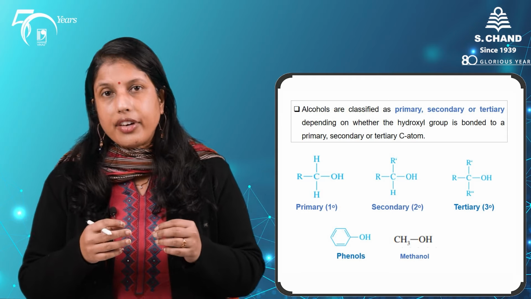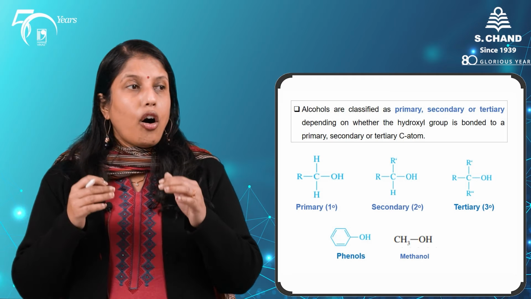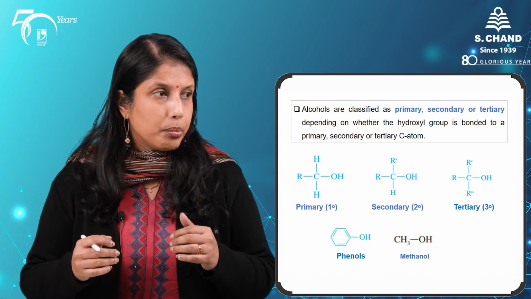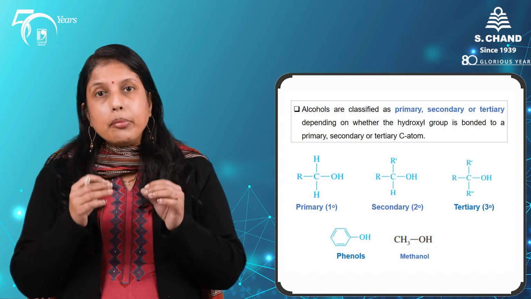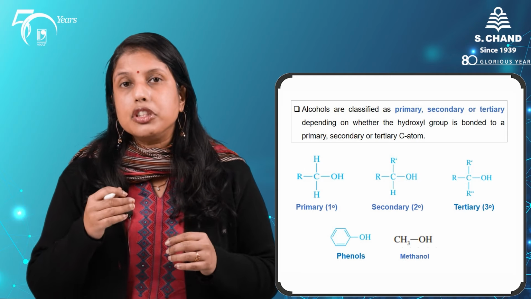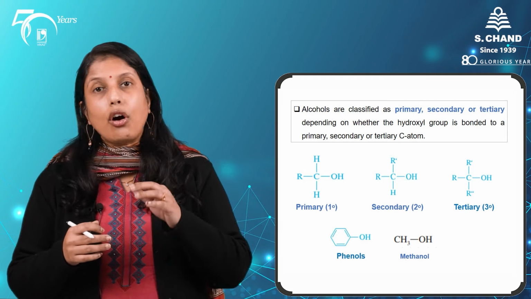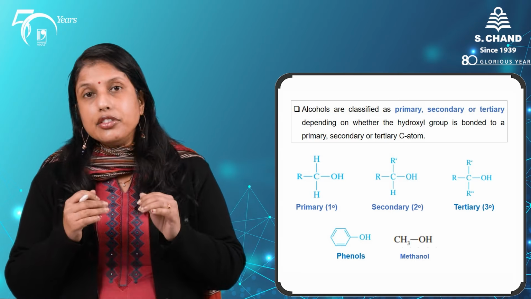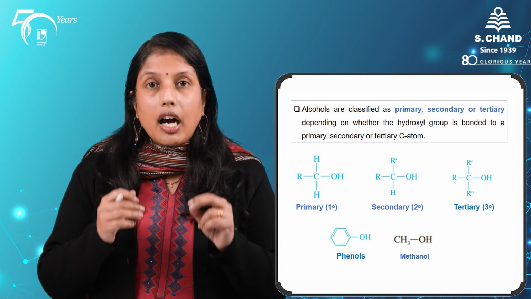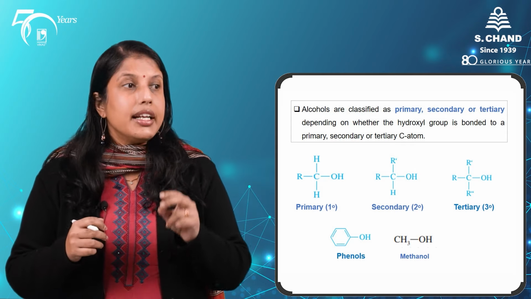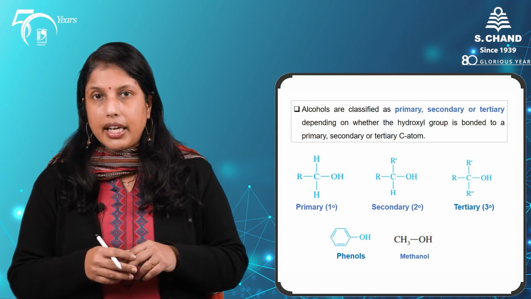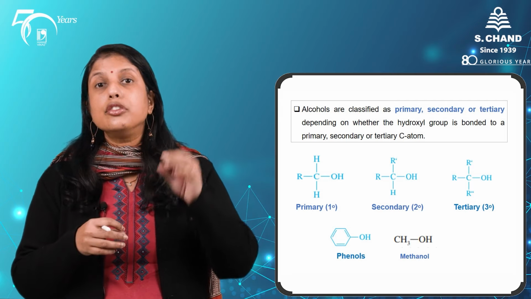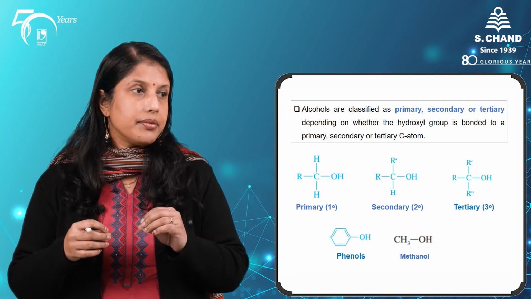Alcohols can be classified according to the nature of the carbon atom which is bonded to the hydroxyl group. In a primary alcohol, the carbon which is bonded to the hydroxyl group is also bonded to one other carbon atom. In a secondary alcohol, the carbon bearing the hydroxyl group is bonded to two other carbon atoms. In tertiary alcohols, this carbon is bonded to three other carbon atoms.